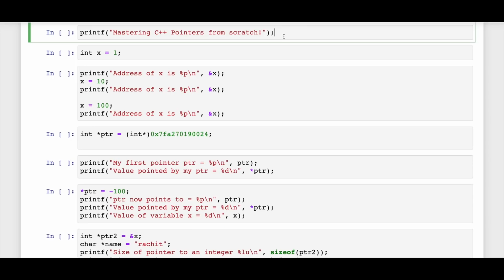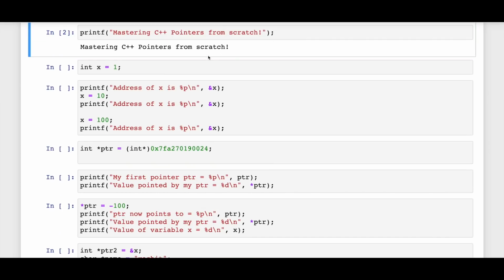Alright, hey everyone, welcome to this video in mastering C++ pointers from scratch. And let's begin with it. Now, I'm having this line int x equal to 1. And what it essentially does is it allocates some memory and we get a reference to it using the variable x. So x is an integer, the value is initialized to 1, and it exists in the stack section of the memory. All right. And why is that? Because it's a local variable. Local variables generally go into the stack section of the memory.